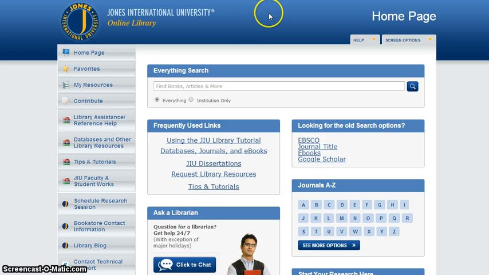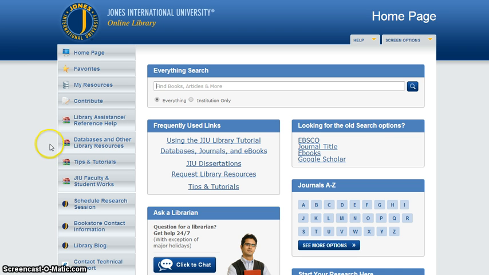JIU subscribes to several quality databases, and there's a couple ways you can get to them. The first one is the Everything Search, which I talk about in another little presentation, and that connects to every database at the same time. So when you put in a search here, it is going to bring back a lot of things. Sometimes I recommend that people try to do a little more focused search and just try one database at a time. And since we have some really good databases with a lot of good stuff, it's not a bad option.